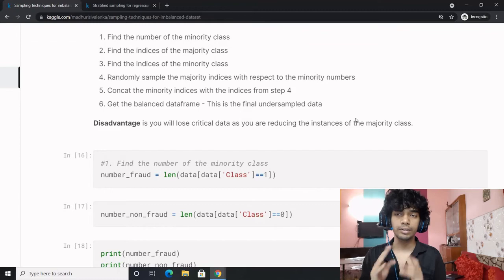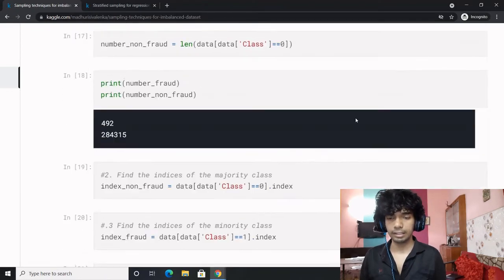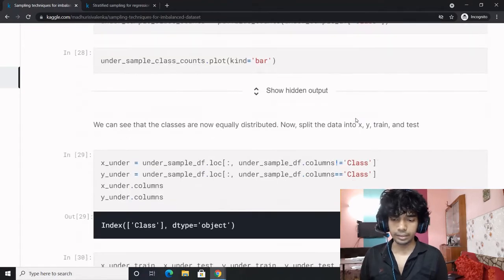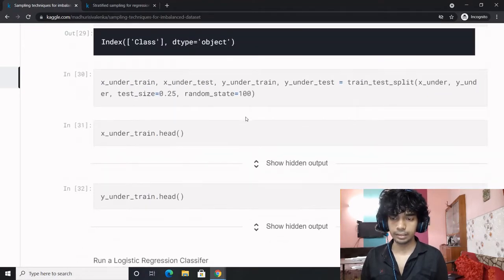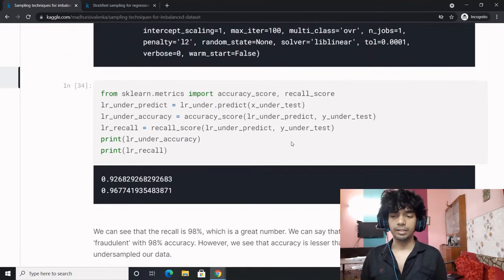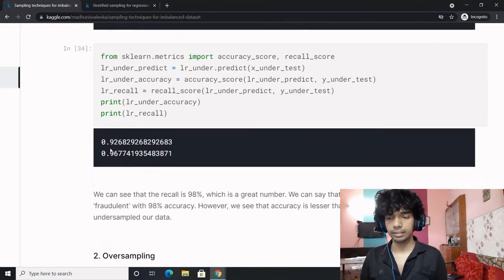That would be a 1:1 ratio. That is what has been done over here. After you do this, you do a train test split, and then you do a logistic regression fit. Once you do it, you can observe that the accuracy was 92 and the recall score was 96,